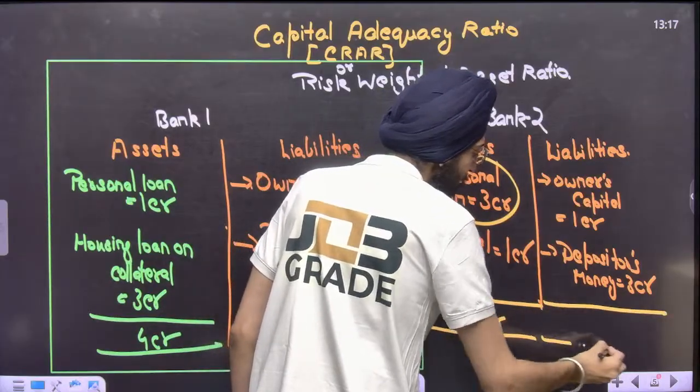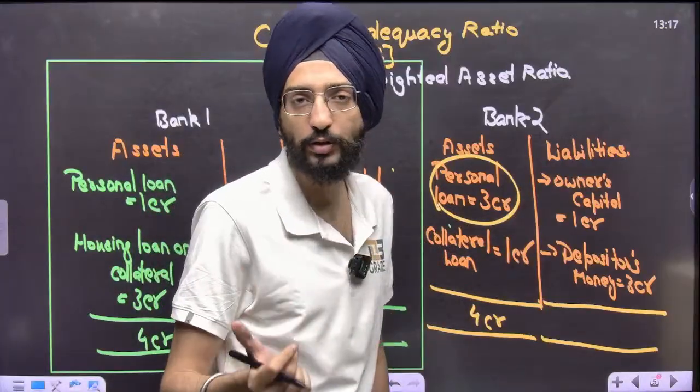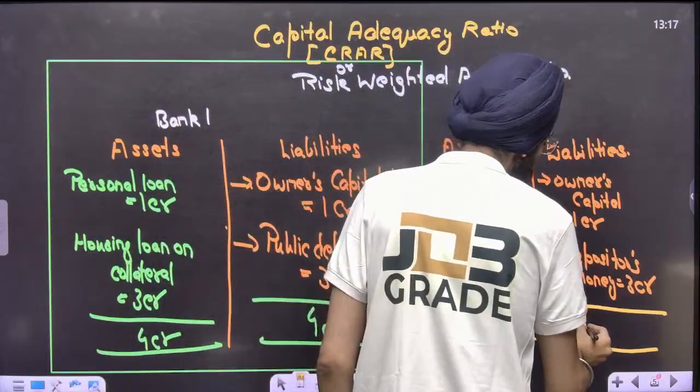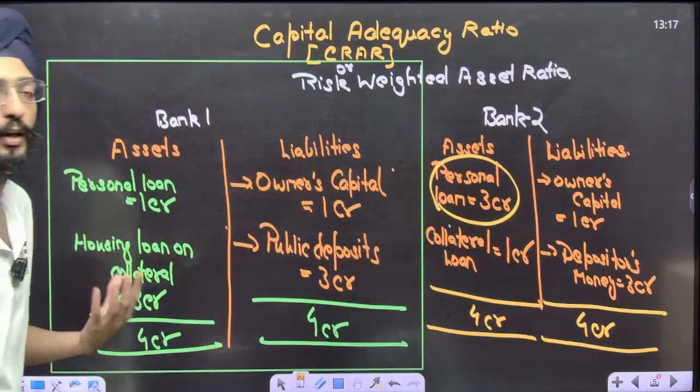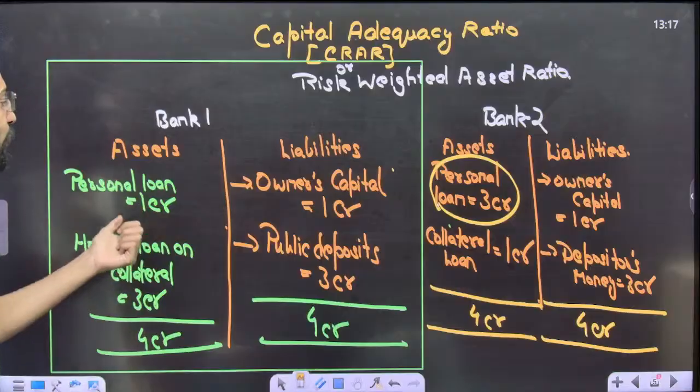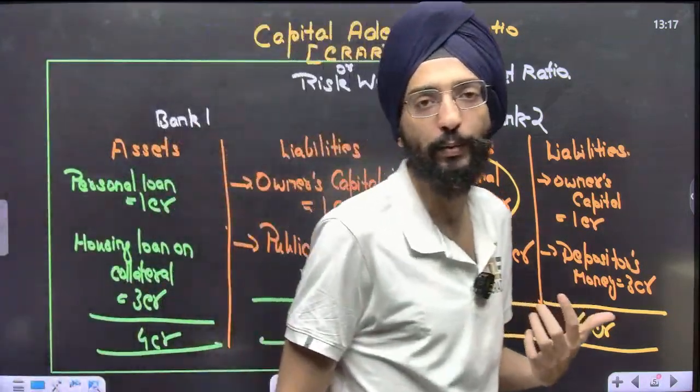This bank is lending 3 crore as unsecured personal loans, without any collateral security. But the other bank is playing smartly, because it offers just 1 crore as personal loans and 3 crore against collateral. That's a smart way of doing banking, because you want to remain secured.